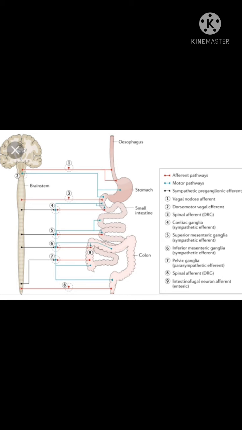The second brain consists of a sheet of neurons embedded in the walls of the long tube of our gut, that is our digestive system or alimentary canal, which measures about 9 meters and starts from the esophagus and ends in the anus. The second brain contains some 100 million neurons, more than in either the spinal cord or the peripheral nervous system. Children, you can observe in the diagram how the brain and our digestive system are interconnected. So this is an example of the enteric nervous system.